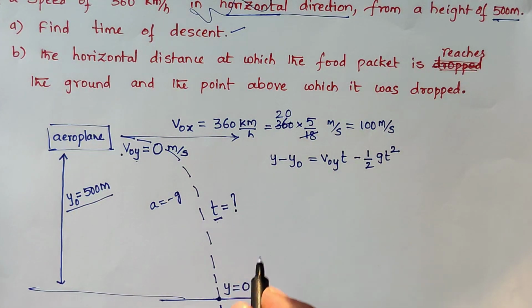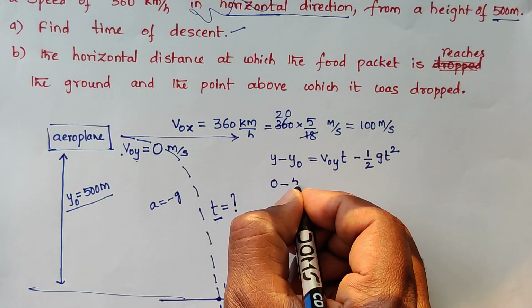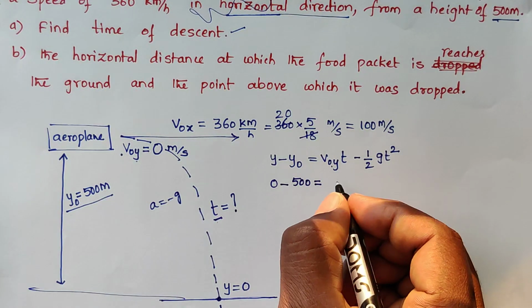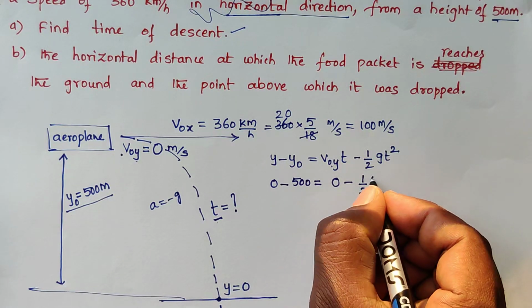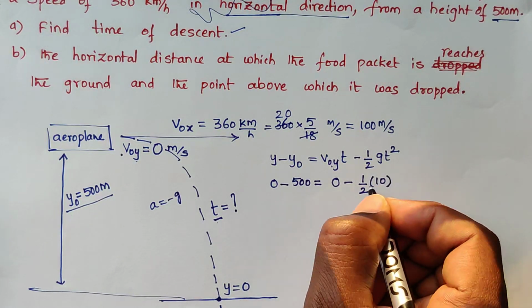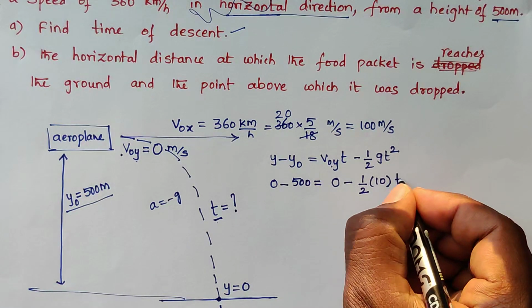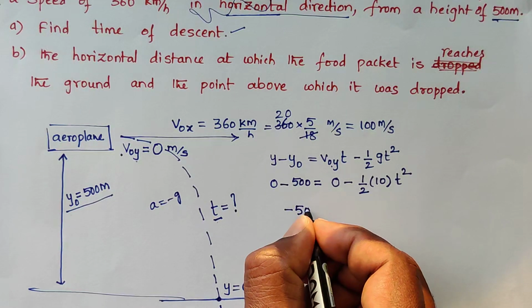Here y is the final position 0, minus initial position y0 equal to 500 meters, equals v0y, which is 0, minus half of g, let it be 10 meter per second square, actually it is 9.81, into t square. So minus 500 equals